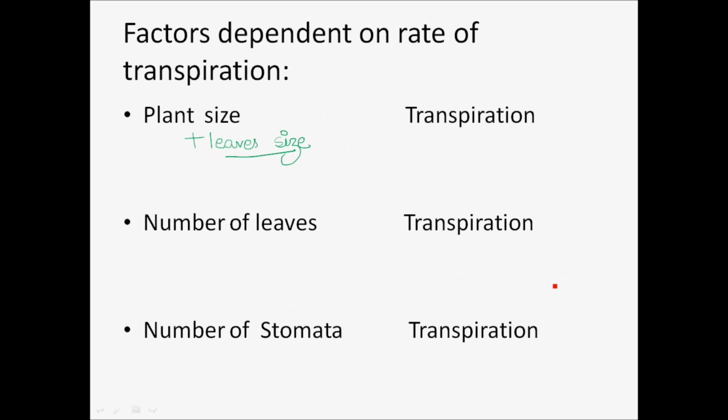Next, moving on to factors dependent on the rate of transpiration. When we're talking about the plant size or the leaf size, if the plant size is higher, then transpiration is definitely going to be more. Number of leaves: if in a plant the number of leaves is more, then the transpiration is going to be more. Number of stomata: if the number of stomata present on the leaves is more, then the transpiration is again going to be higher. So you see these things are completely interdependent.